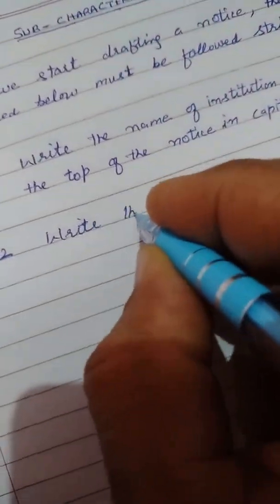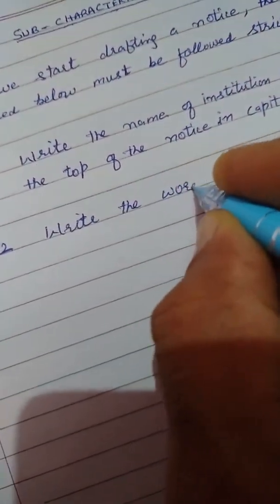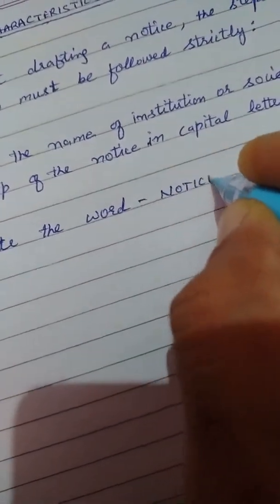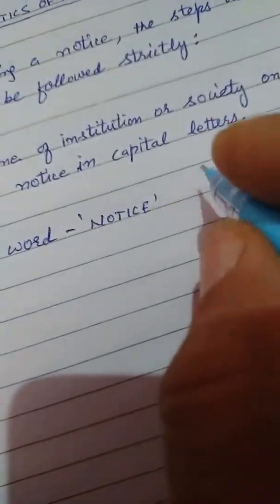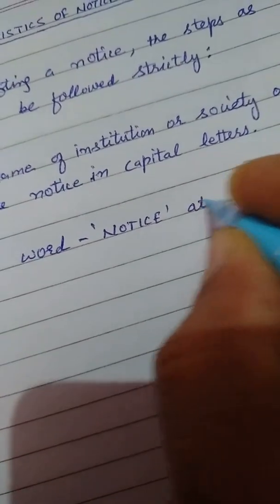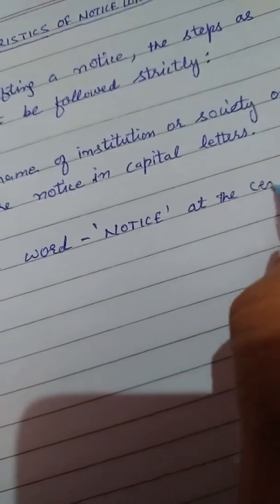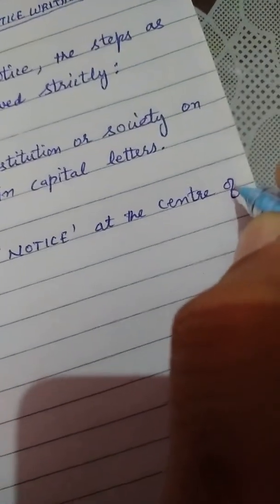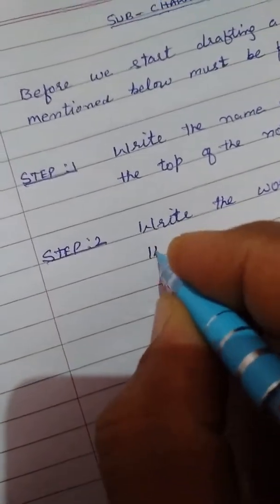Write the word notice at the center of the line.